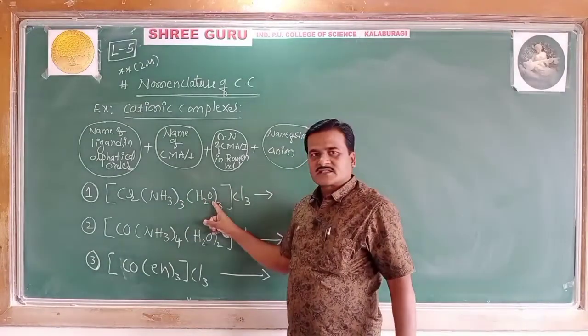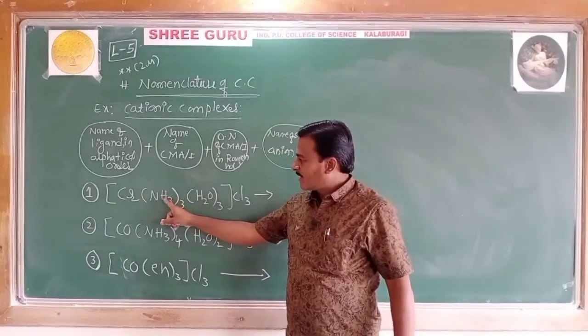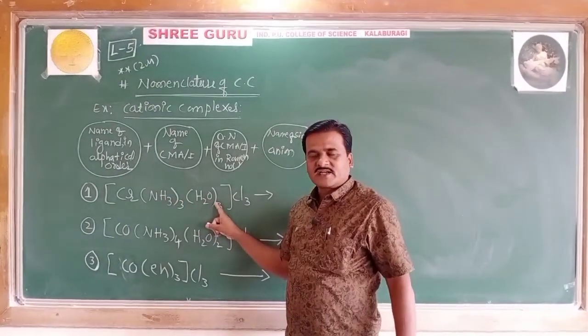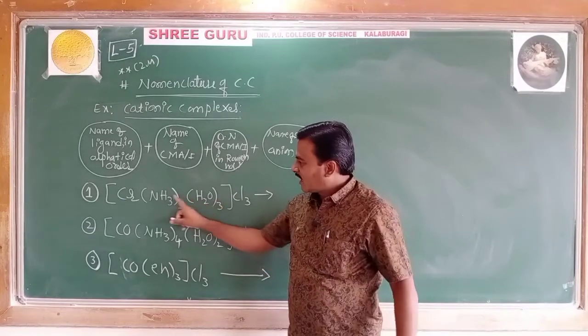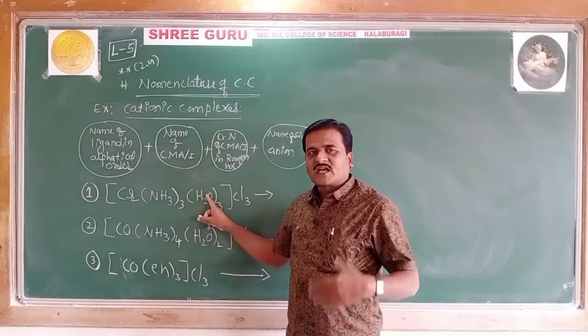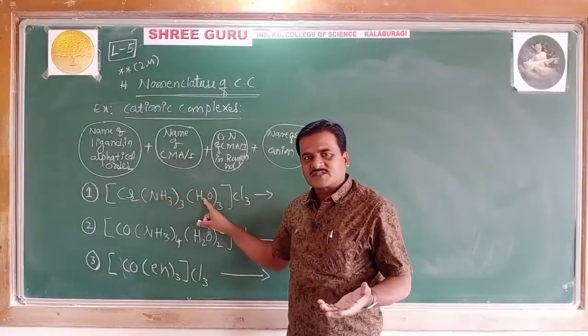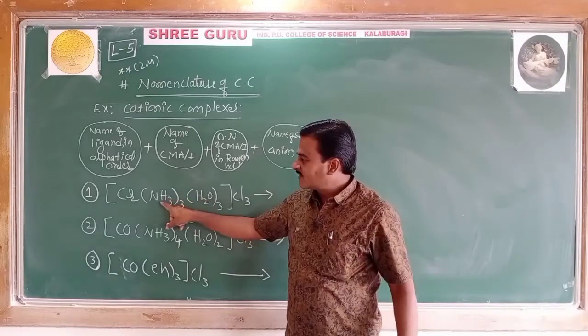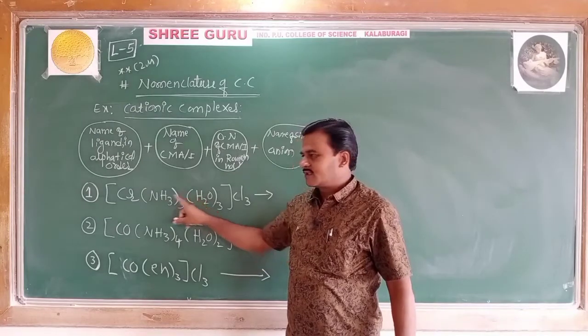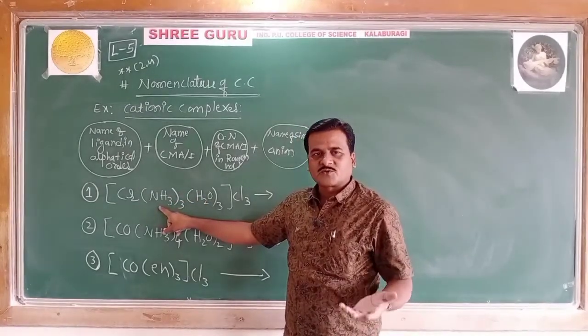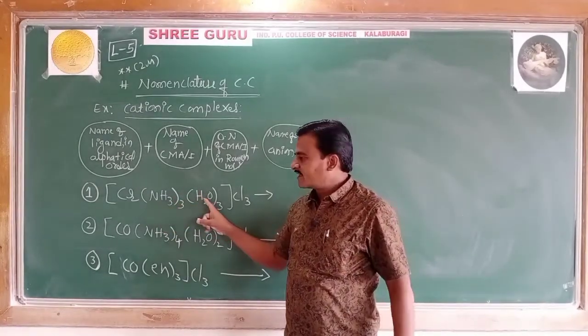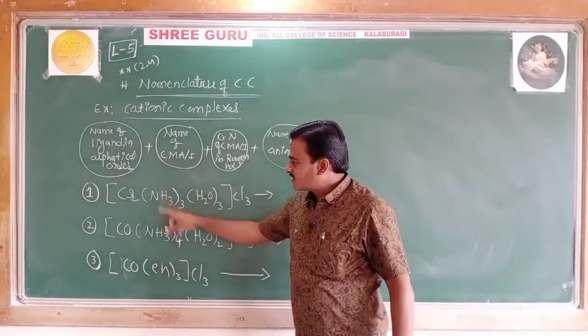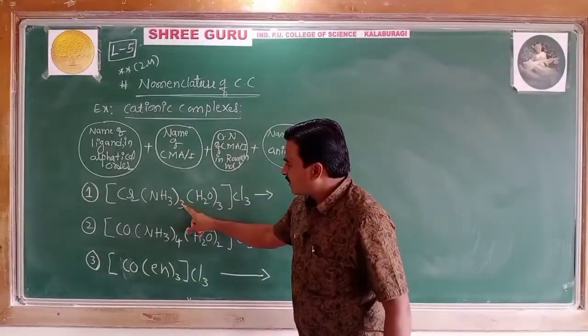There are two ligands, amine and aqua. In alphabetical order, both start with A, but looking at the second letter, amine takes the first position, then aqua.